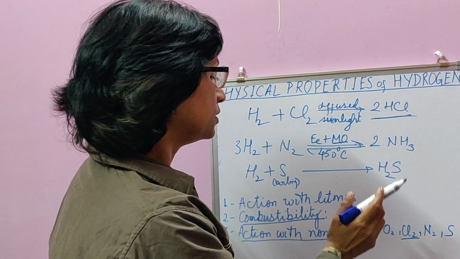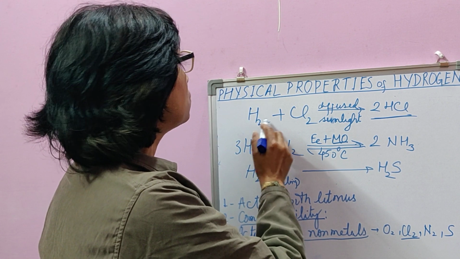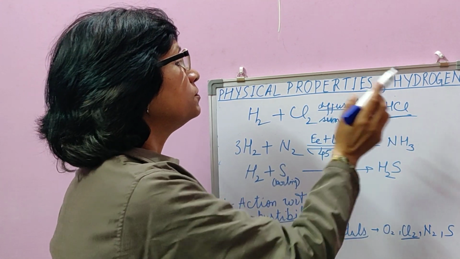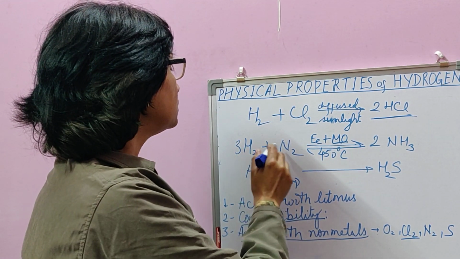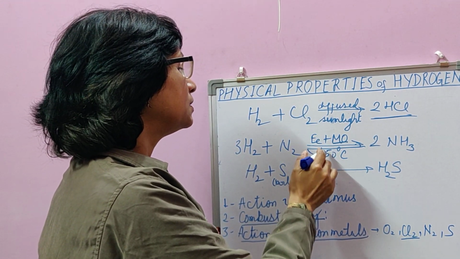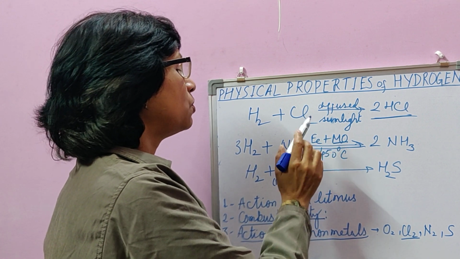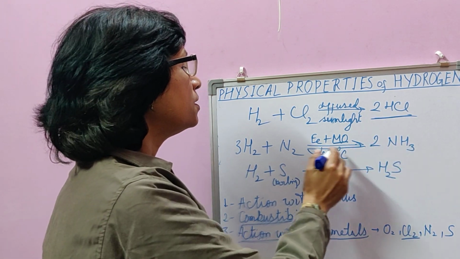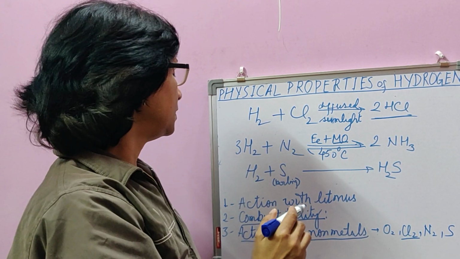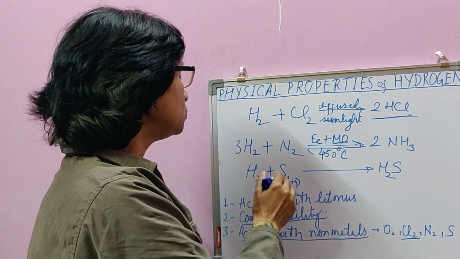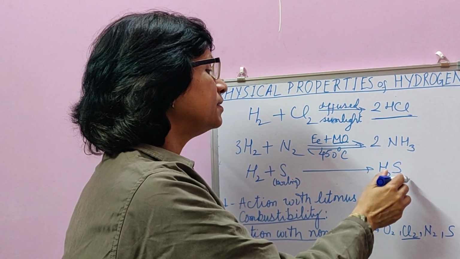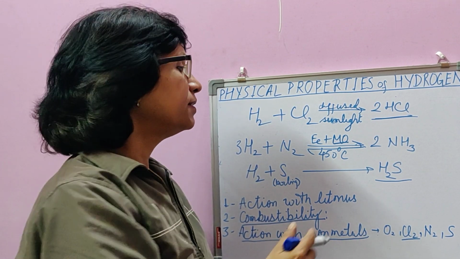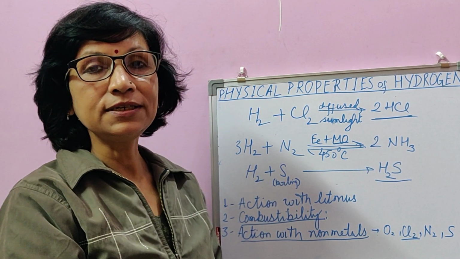Action with non-metals, oxygen we have already discussed. With chlorine, equal volume of hydrogen and chlorine, when exposed to sunlight, forms hydrogen chloride gas. Hydrogen with nitrogen combines in presence of iron and molybdenum at 450 degrees Celsius to form ammonia. The reaction is reversible. When hydrogen is passed through boiling sulfur, it results in the formation of a very pungent gas with the smell of rotten eggs, known as hydrogen sulfide.